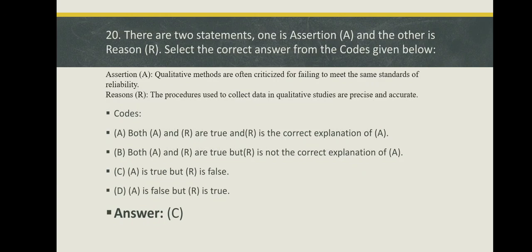There are two statements. One is assertion and the other is reason. Select the correct answer from the codes given below. Assertion: Qualitative methods are often criticized for failing to meet the same standards of reliability. Reason: The procedures used to collect data in qualitative studies are precise and accurate. Codes: Option A. Both A and R are true and R is the correct explanation of A. B. Both A and R are true but R is not the correct explanation of A. C. A is true but R is false. Option D. A is false but R is true. Here the right answer is option C. A is true but R is false.